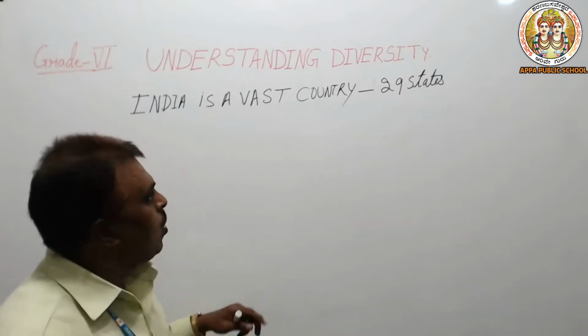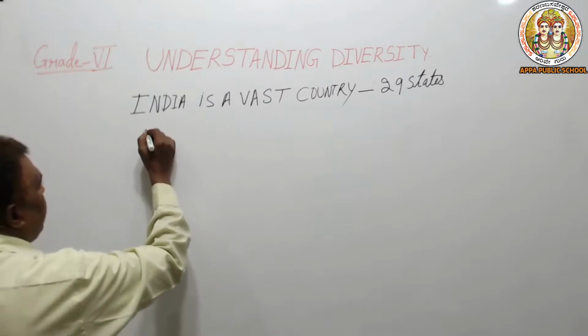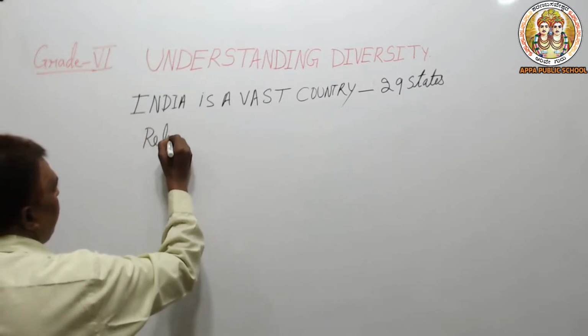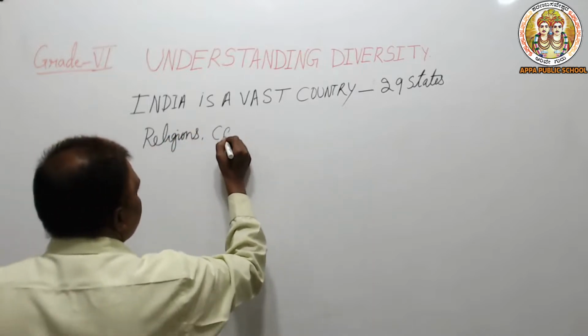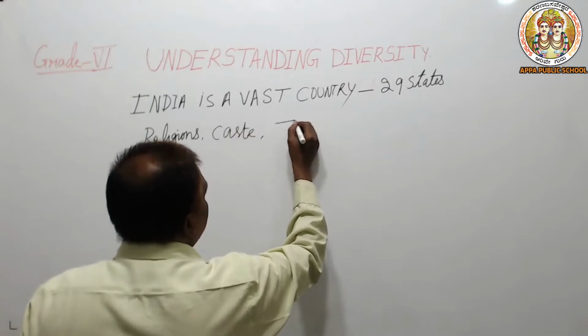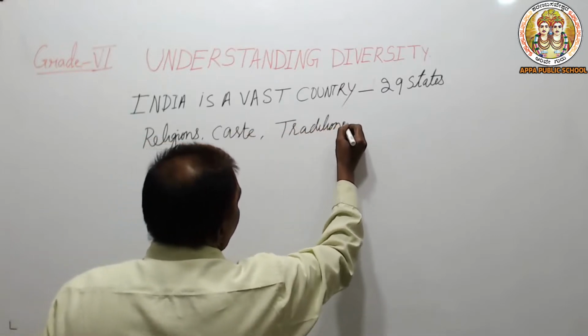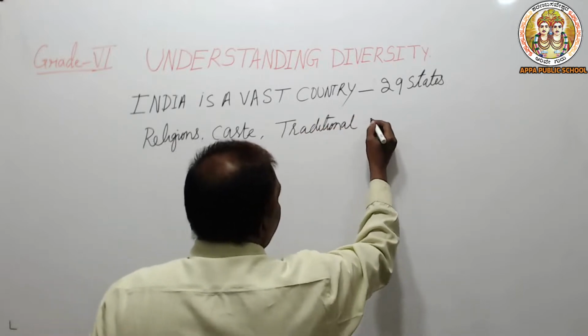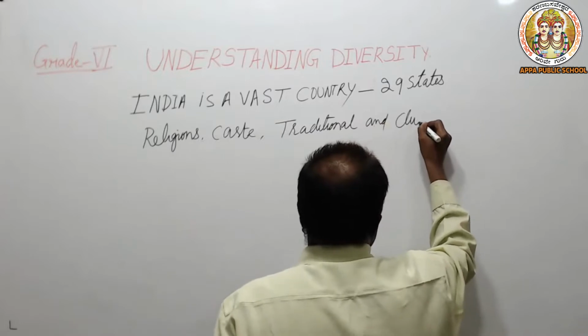Now, in this, we have religions, caste, traditions, and cultural background.